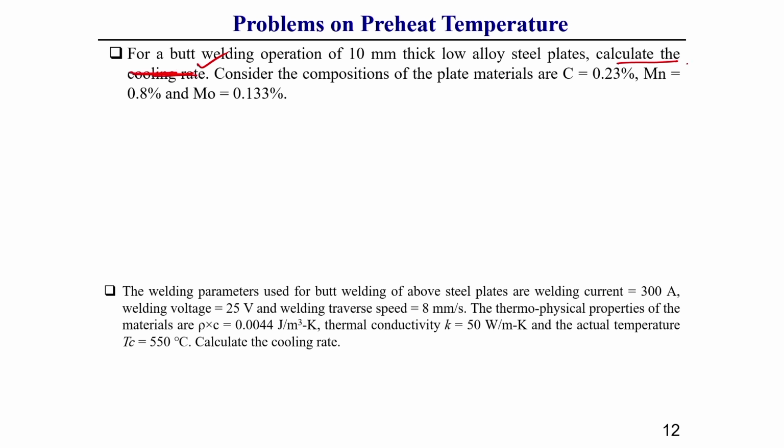For a butt welding operation of 10 millimeter thick low alloy steel plate, calculate the TPH. Here the plate material composition is: carbon 0.23%, manganese 0.8%, and molybdenum 0.133%. Based on these, we need to calculate it. Just a little bit of modification I am doing here.